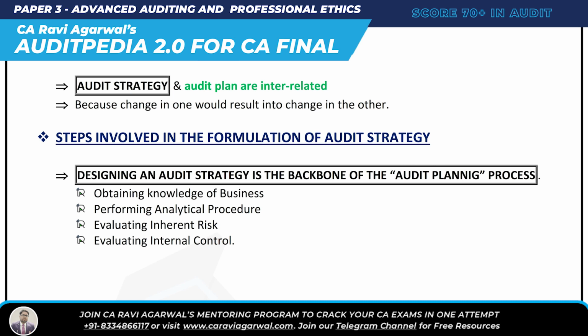Number 1, I. Then P is perform analytical procedure. O is obtain knowledge of business. So IPO, these are the steps involved in formulation of audit strategy. What are the steps? IPO. I is inherent risk and internal control, evaluated, P is perform analytical procedure, and O is obtain knowledge of business.